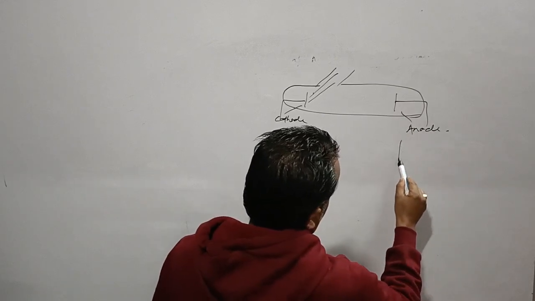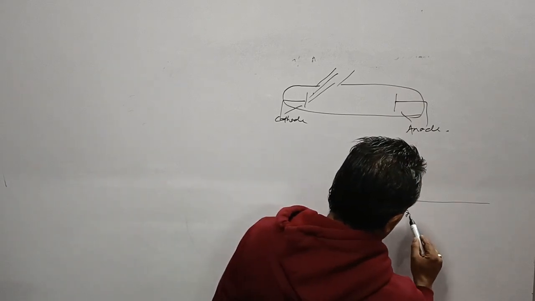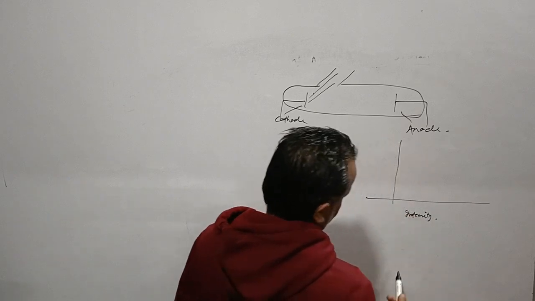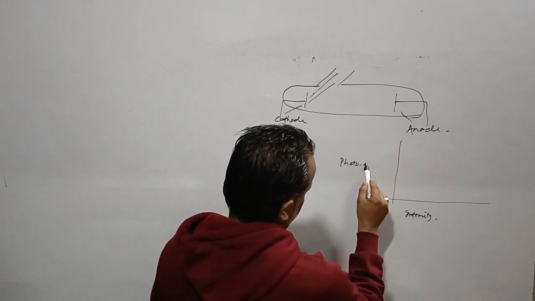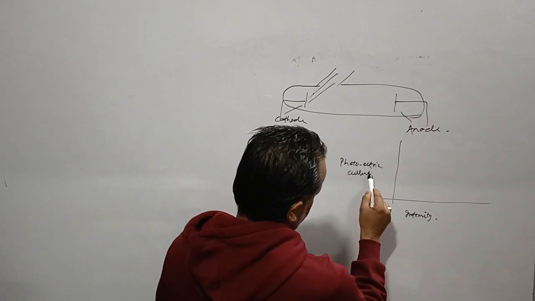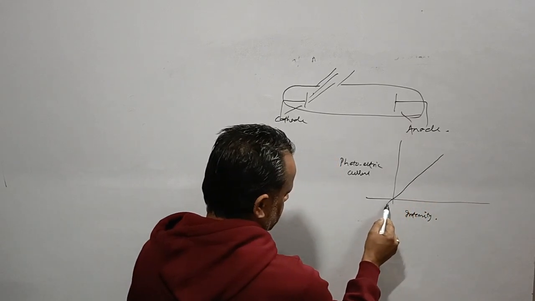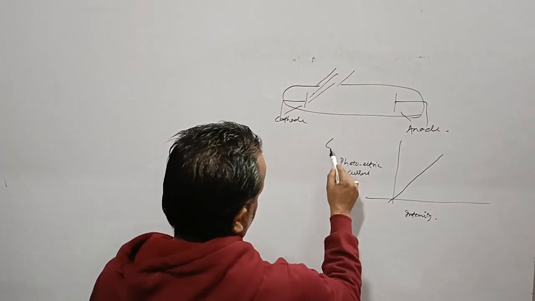We'll study about intensity versus photoelectric current. Frequency remaining constant, what happens to the photoelectric current? We say that with increase in the intensity of incident radiation, photoelectric current increases. This is the first case.